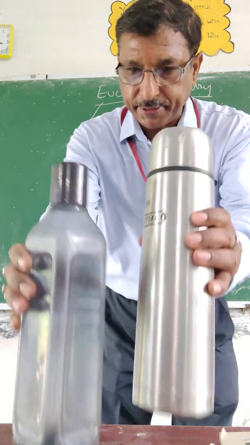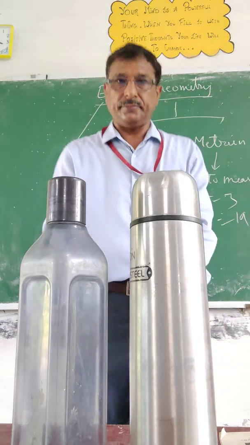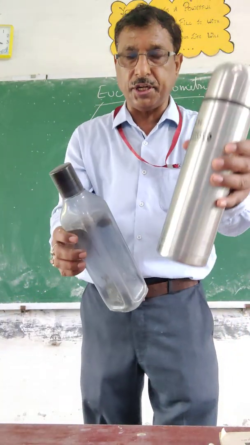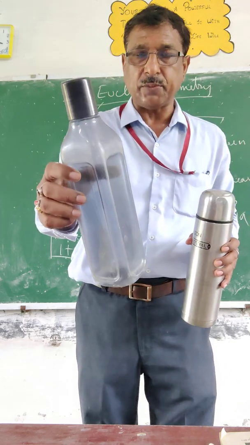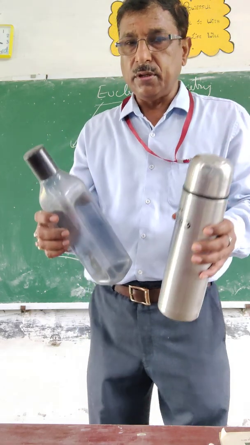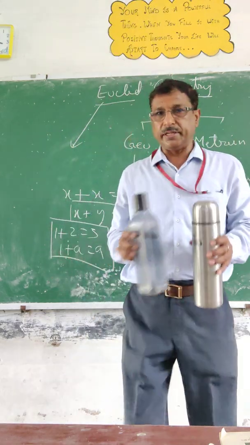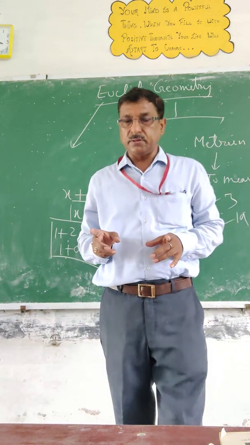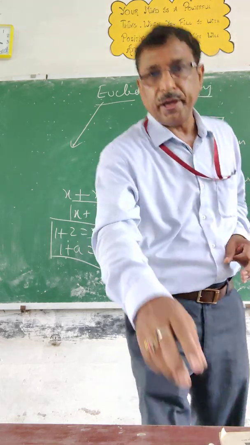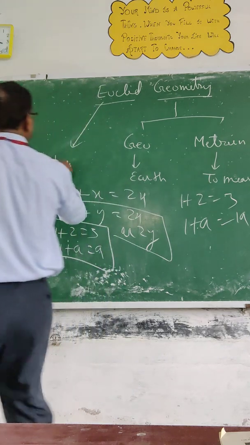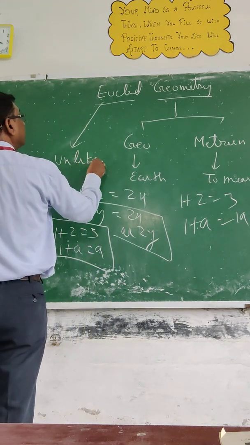Now try to add it, join it. How will you join? Is there any way? This is made of steel, this is the thermos, this is the plastic bottle. How can you add? Is there any way? Then the student will respond, no sir, there is no way, because these two are different things. Then we will start our topic. Yes, these two are called unlike terms.